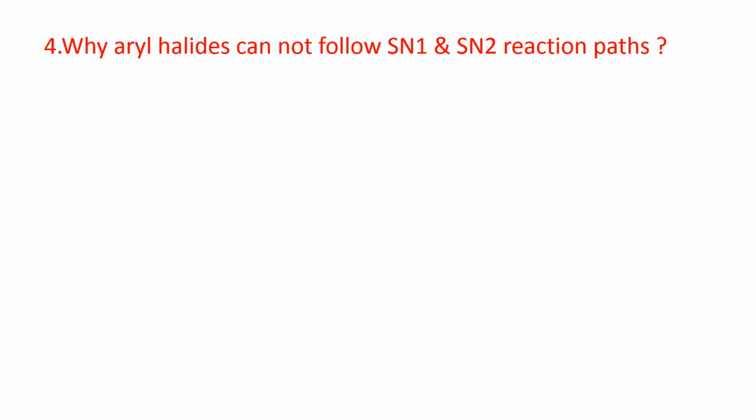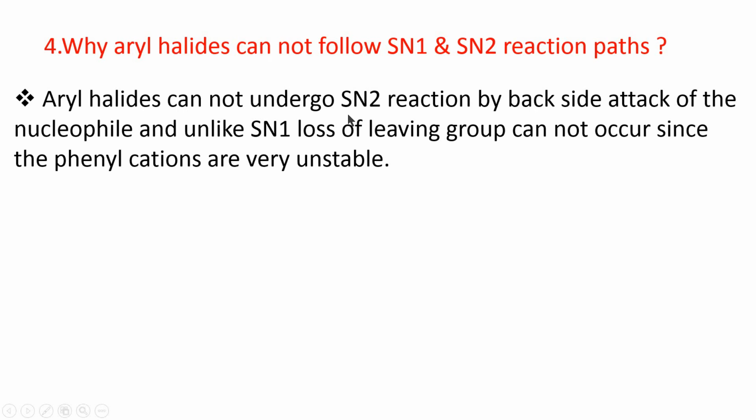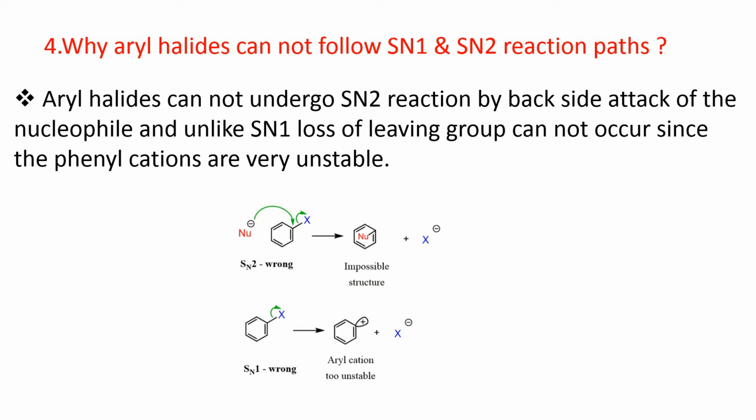Fourth question, why can aryl halides not follow SN1 and SN2 reaction paths? See, in aryl halides, we don't find SN1 and SN2 reaction paths. Why? We know that in the SN2 reaction of aliphatic halogen compounds, the nucleophile has to attack from the back side of the leaving group. Now, this is the aromatic ring, and if the nucleophile attacks from the back side, it is in the one plane. If it attacks from the back side, then this will be the structure, which is an impossible structure.